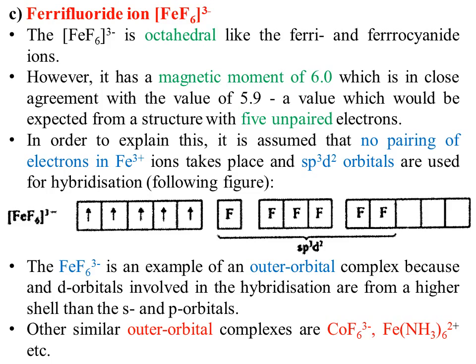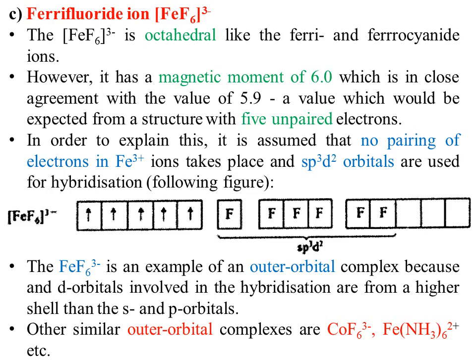However, it has a magnetic moment of 6, which is in close agreement with the value of 5.9, a value which would be expected from a structure with 5 unpaired electrons. In order to explain this, it is assumed that no pairing of electrons in the iron +3 ion takes place, and the mode of hybridization is sp3d2.